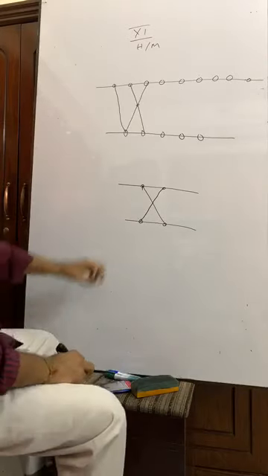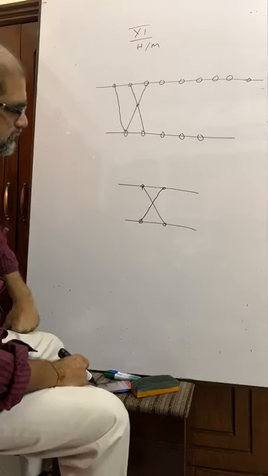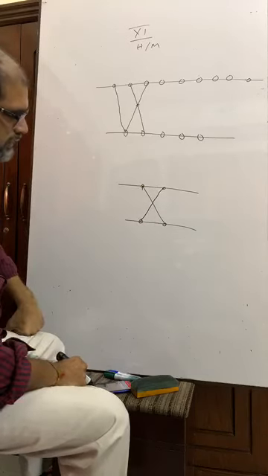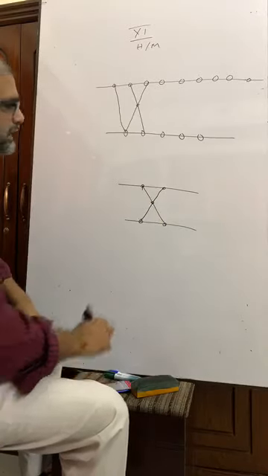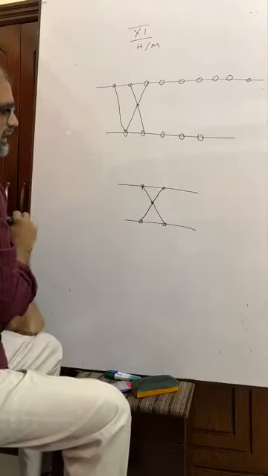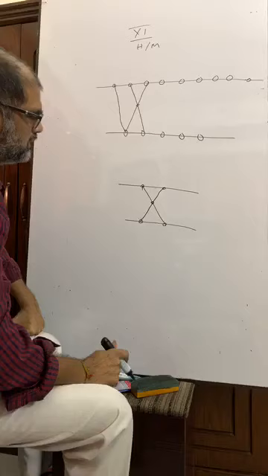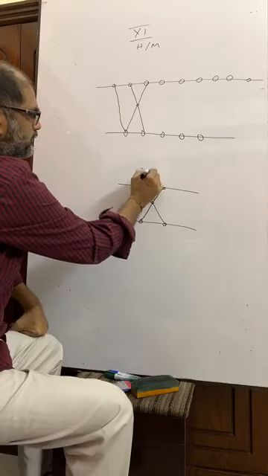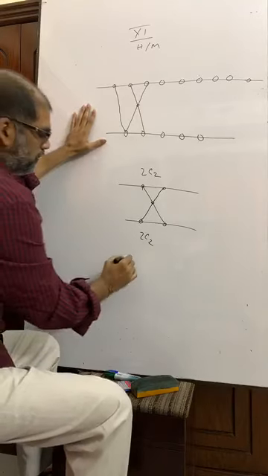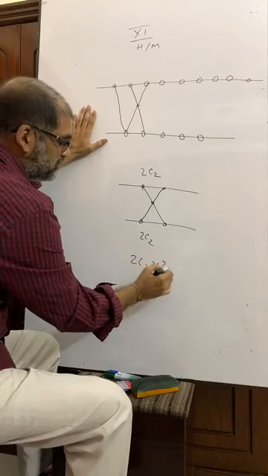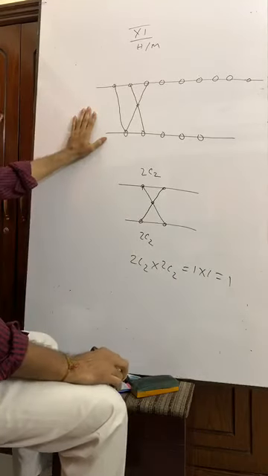At least 2 points to have a point of intersection. Have you seen? This is the point of intersection of 2 straight lines. If I take it, then you see we have got 1 point of intersection. That means here 2C2, here also 2C2. So 2C2 into 2C2 is equal to 1 into 1, that is 1. Have you seen?